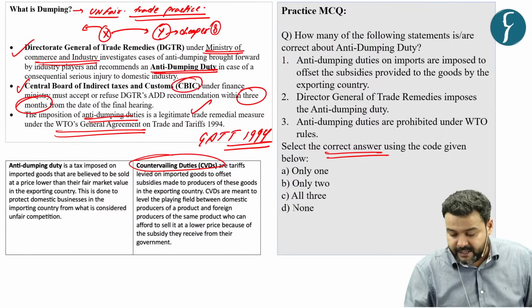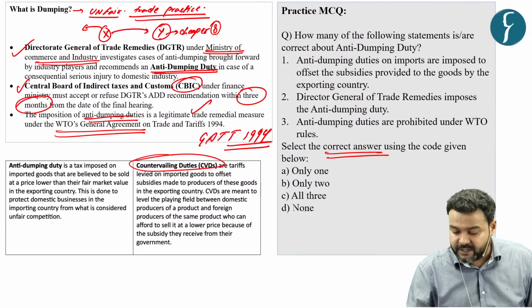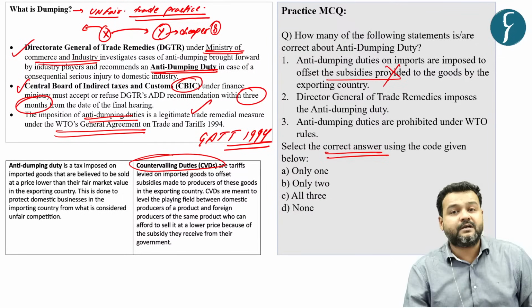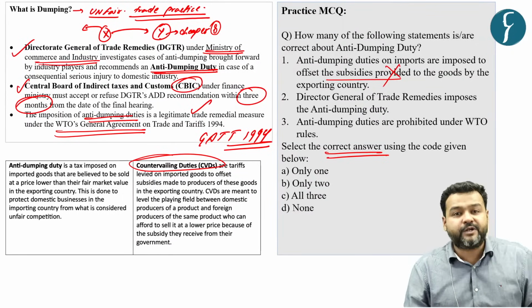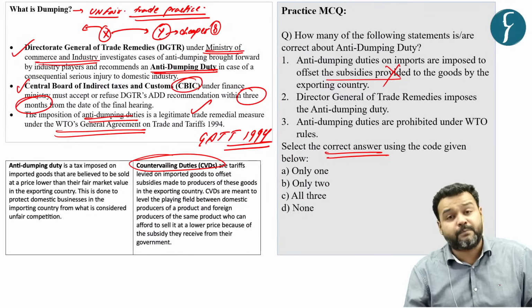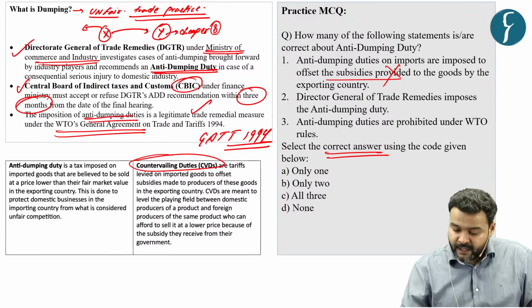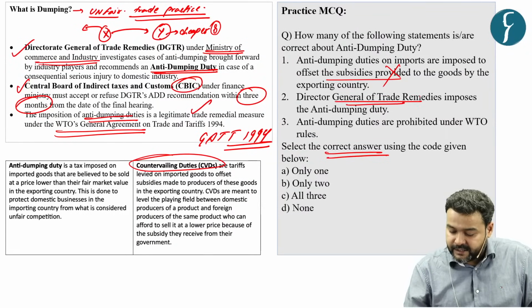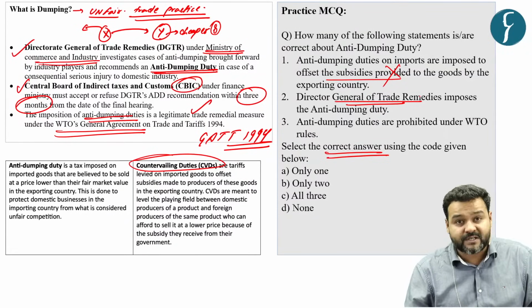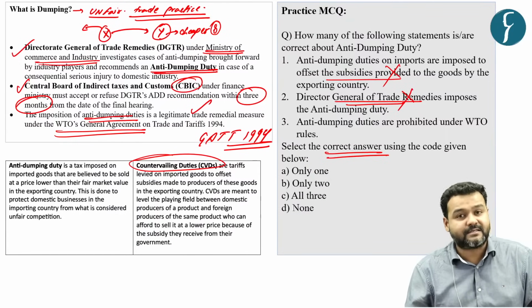First statement: anti-dumping duties on imports are imposed to offset the subsidies. No, because countervailing duty is imposed to offset the subsidy. Here it says that DGTR, that is Director General of Trade Remedies, imposes anti-dumping duty. You know that this is also incorrect.